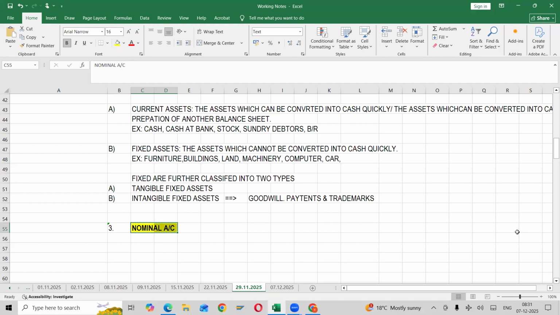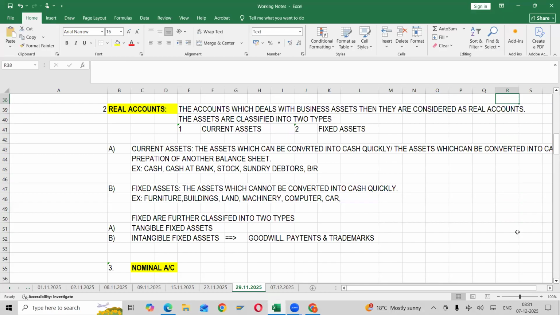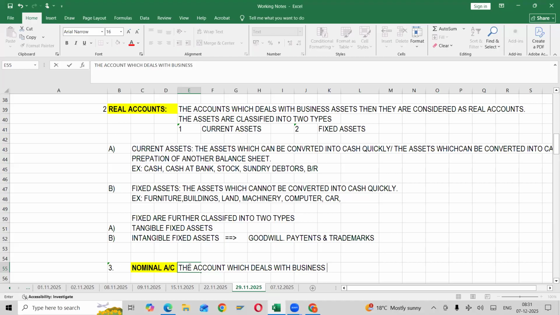As we discussed here, real account is the account which deals with business assets. In the same way, what do you mean by nominal account? The account which deals with business expenses, not our personal expenses, business expenses, losses, incomes, and profits.